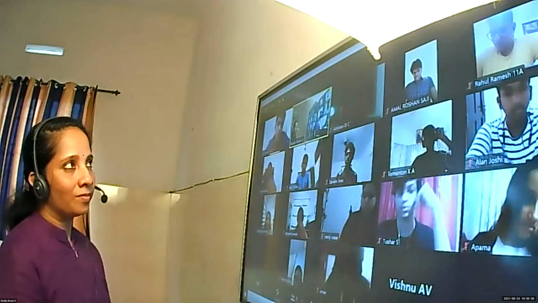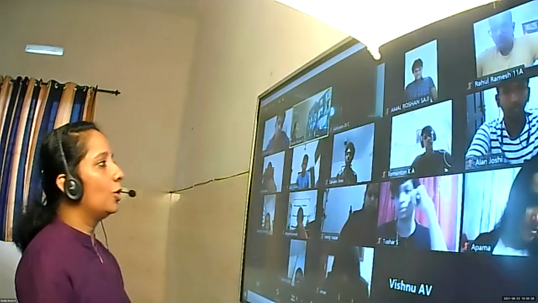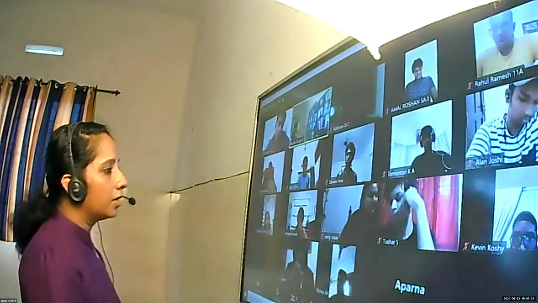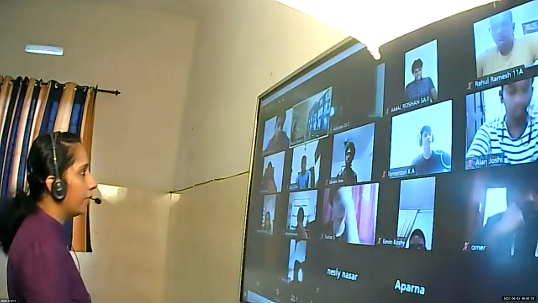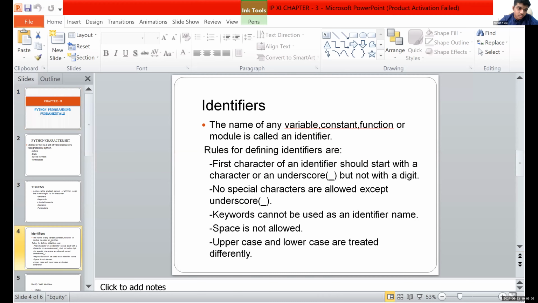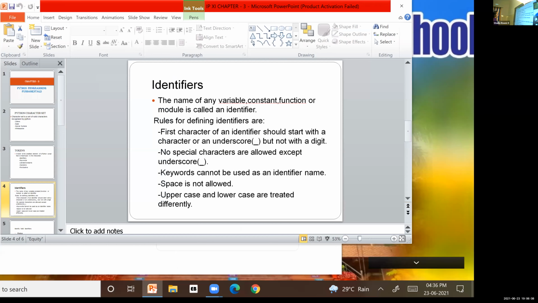What is token? Vishnu? Token is the smallest element of Python. It's the smallest individual element in the Python programming language. Okay. First we discuss the identifier token. What is identifier token? First one is identifier. Is it clear?